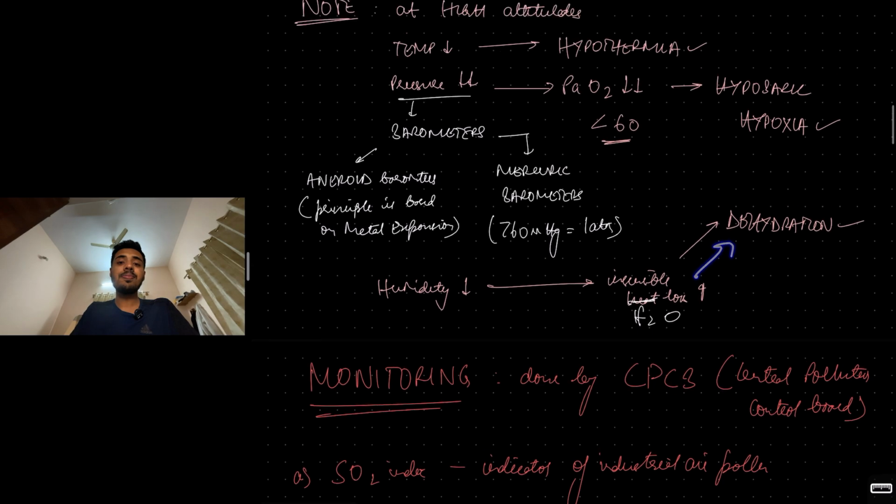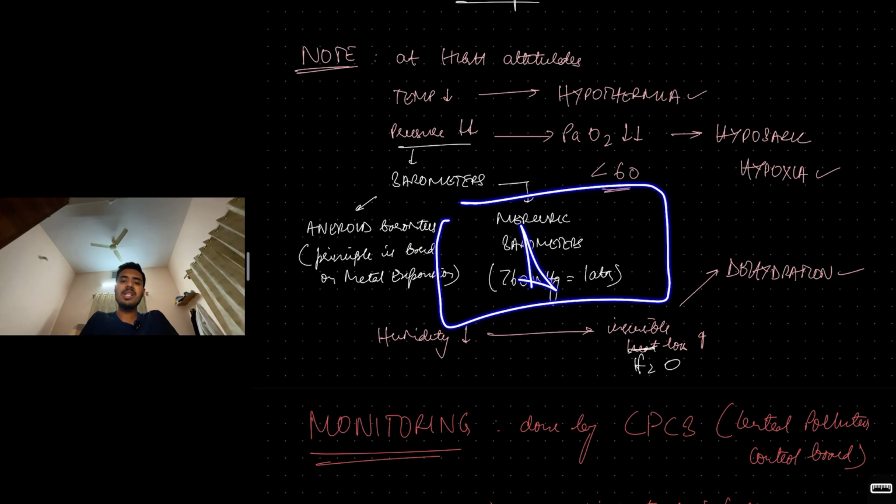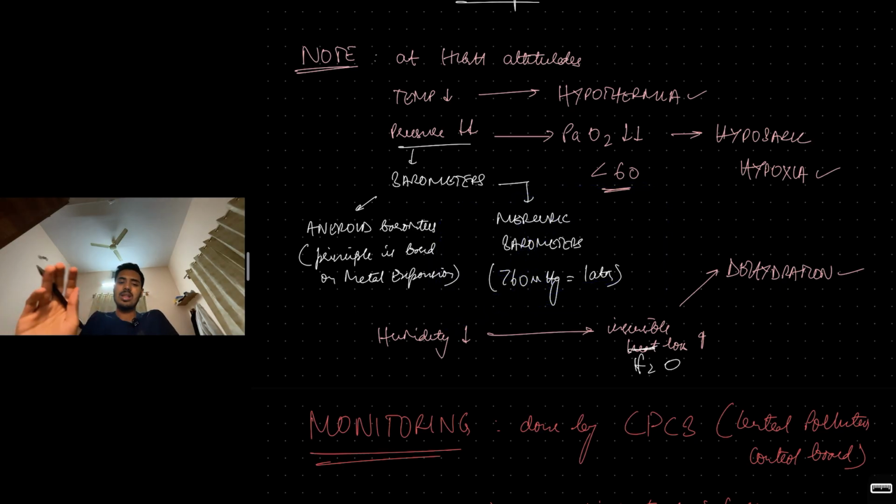So how do we measure the atmospheric pressure? Through barometers. You have aneroid barometers, where the principle is based on metal expansion, but the problem is they're not that accurate. They require more maintenance, calibration, all that. Mercuric barometers are the best, where 760 mmHg is equal to 1 atmospheric pressure. Okay, leave that. This part is actually not that important.